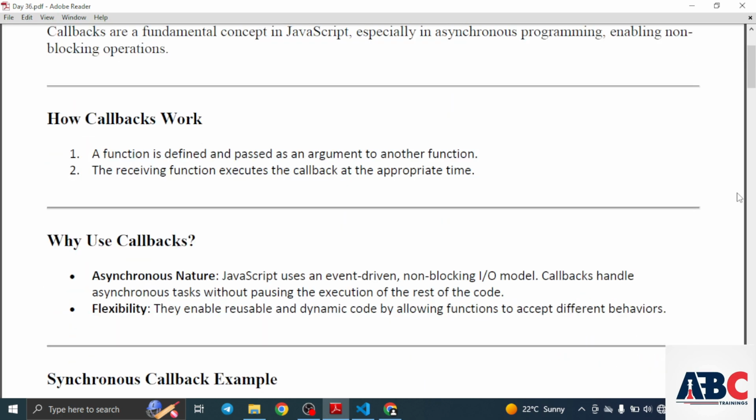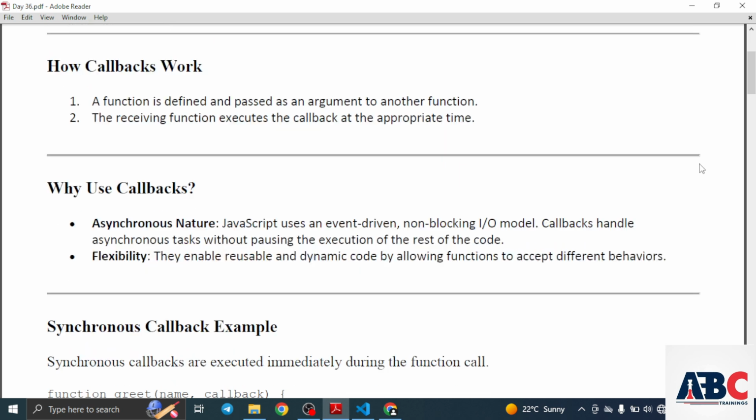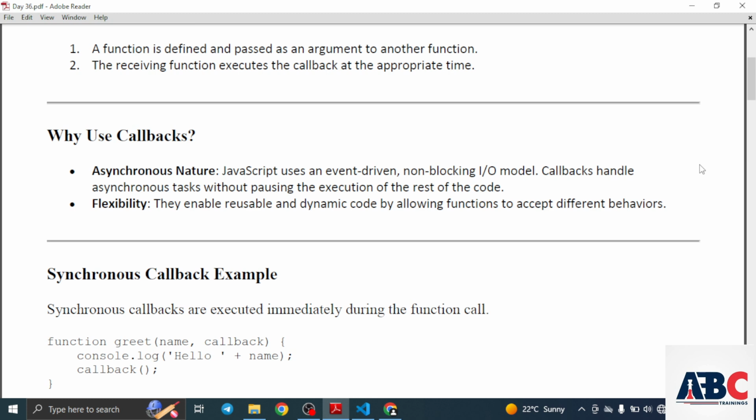Now we can see how callbacks work. A function is defined and passed as an argument to another function. The receiving function executes the callback at the appropriate time. Now we can see why we use callbacks.